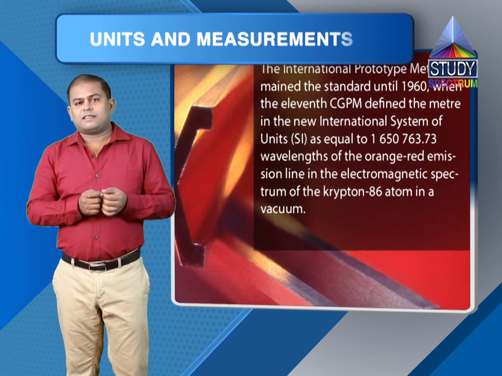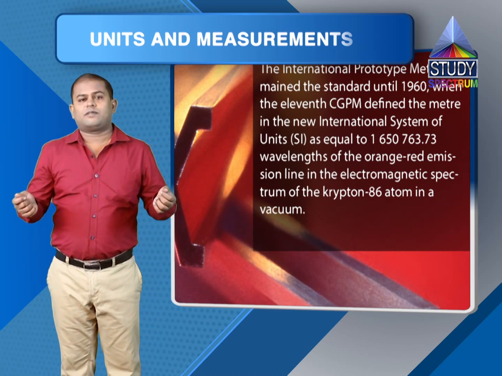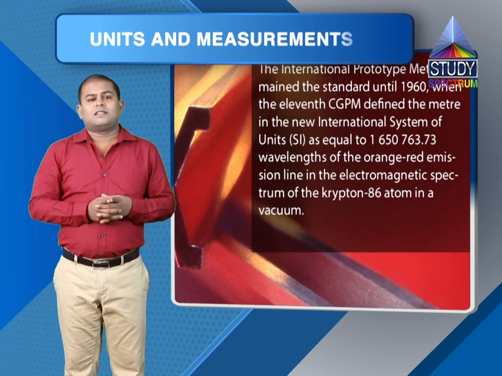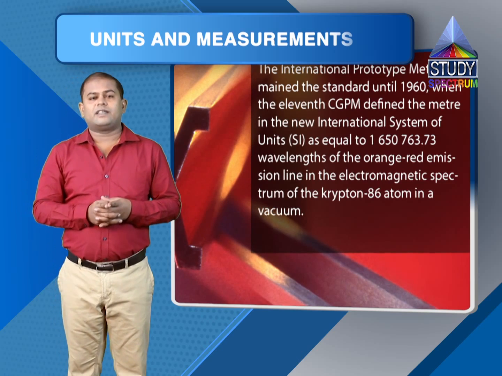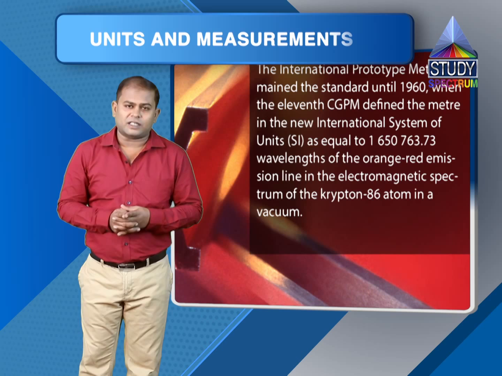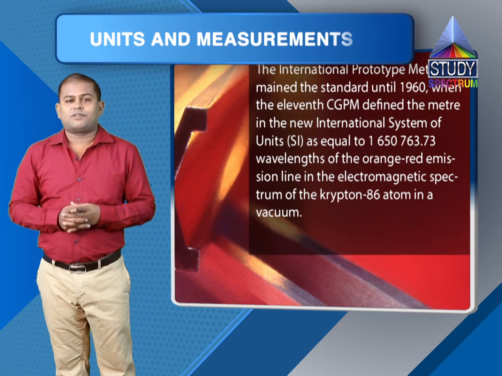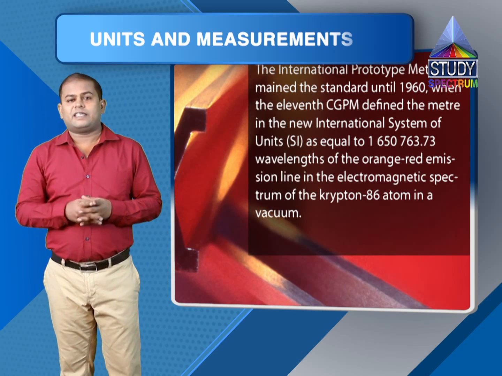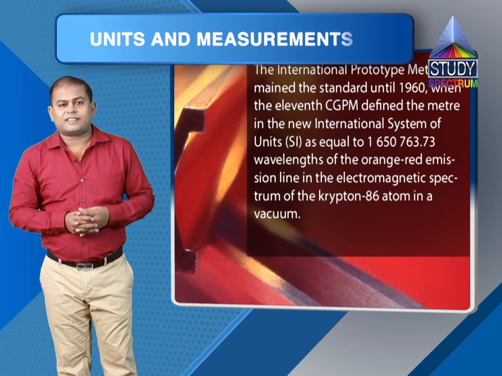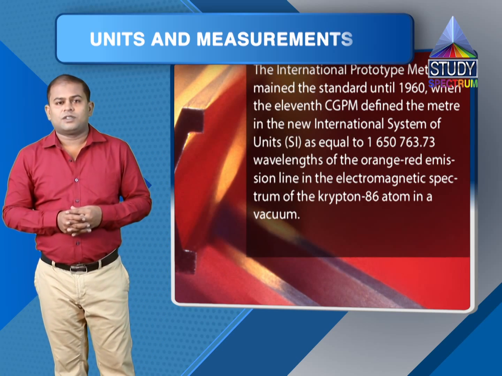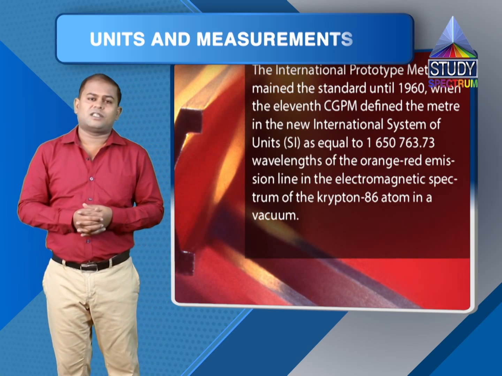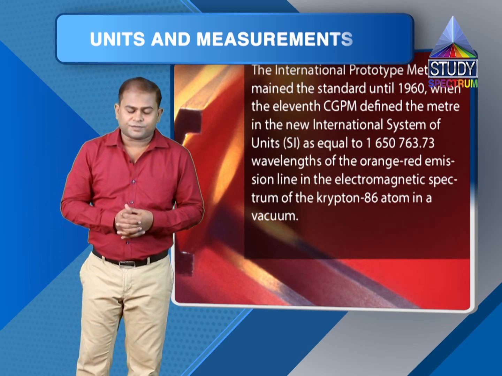In 1960, for the first time, 1 meter was measured in atomic standards as length of 1,650,763.3 wavelengths of orange colored radiation in vacuum emitted by krypton 86. Right? So this was a precise or more logical definition of 1 meter.